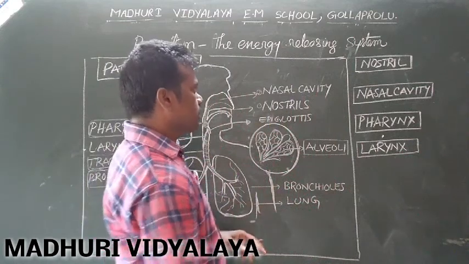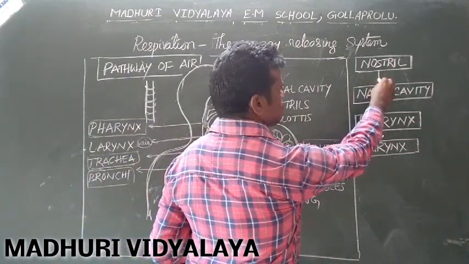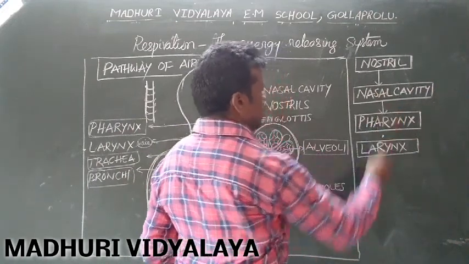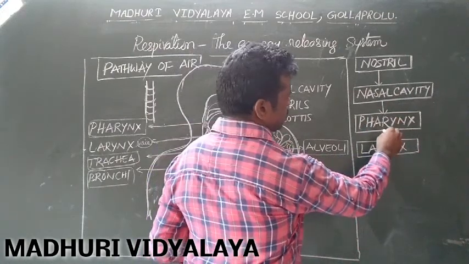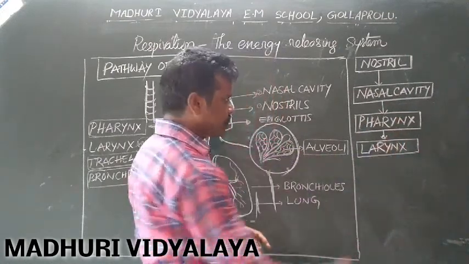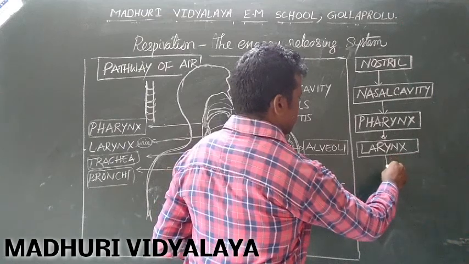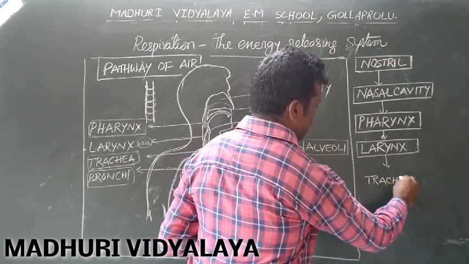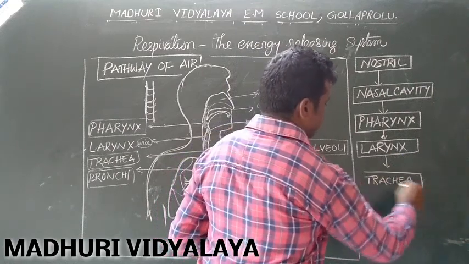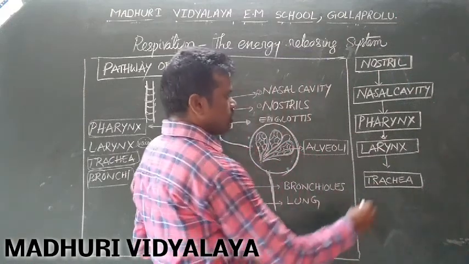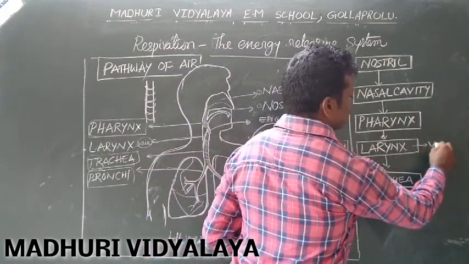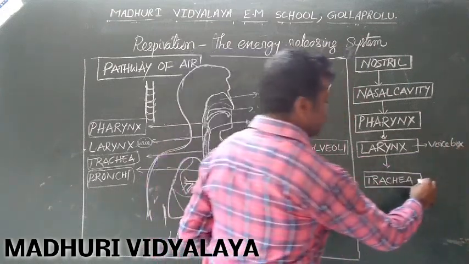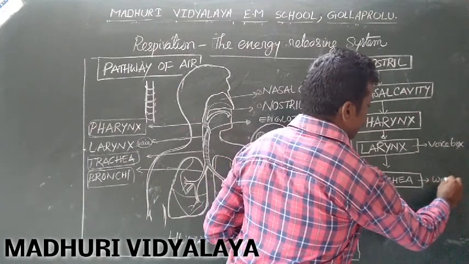This is the pathway. The air enters into the nostrils. Nostrils to nasal cavity. Nasal cavity to pharynx. Pharynx to larynx. Larynx to trachea. The common name of larynx is voice box. The common name of trachea is windpipe.